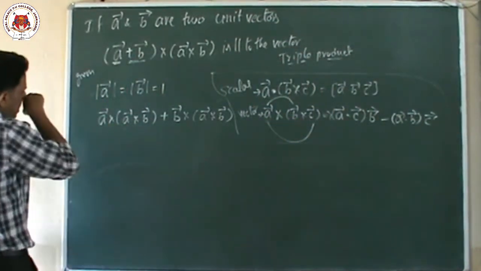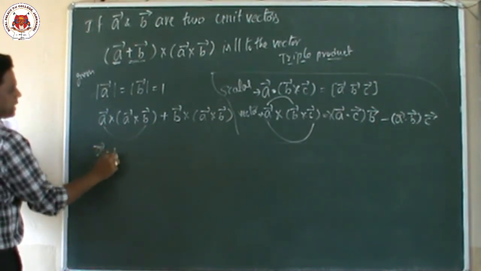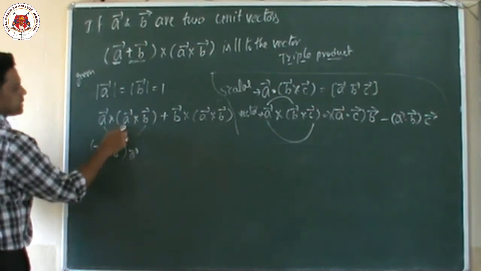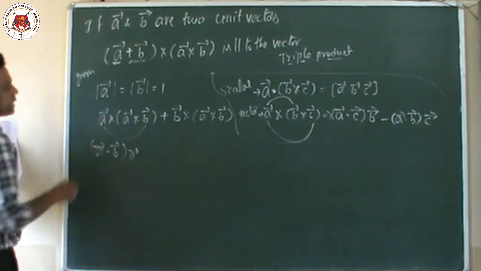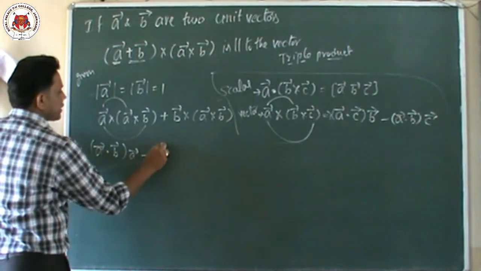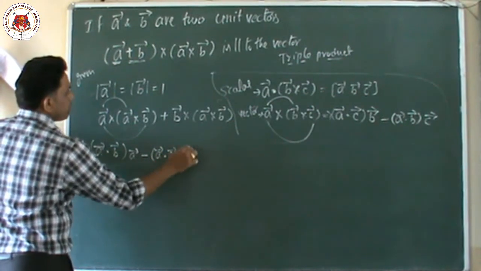So A cross, first we have to multiply these two: vector A dot vector B into A vector. This is second one. First one dot third one into second one. Minus, now again these two: vector A dot vector A into B vector.